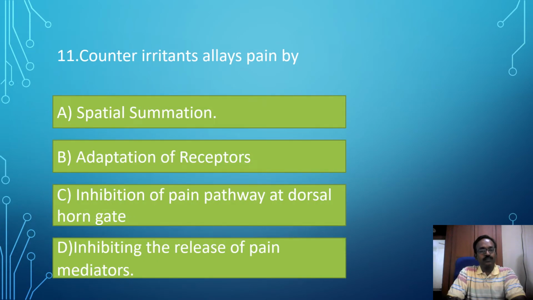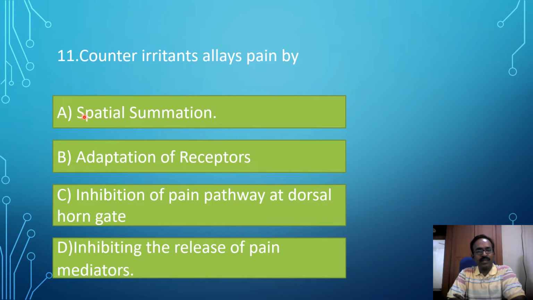11th MCQ. Counter irritants allay pain by which mechanism? Counter irritant means counter irritants like Amrutanjan and Vicks. When there is pain, elders rub it on. That relieves the pain. By which mechanism?